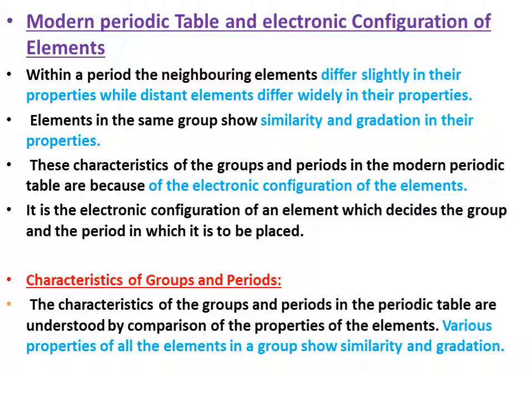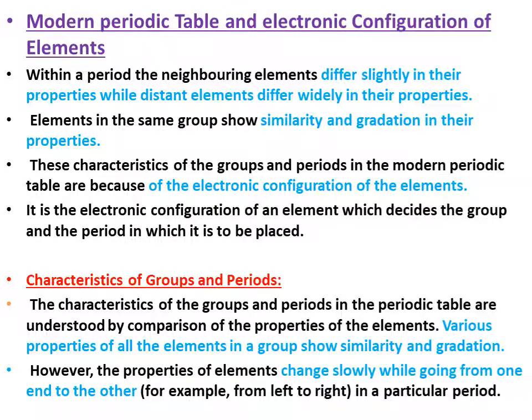Now we are going to study the characteristics of groups and periods. The characteristics of groups and periods in the periodic table are understood by comparison of the properties of the elements. Various properties of all the elements in a group show similarity and gradation. However, the properties of elements change slowly while going from one end to the other, for example, from left to right in a particular period.